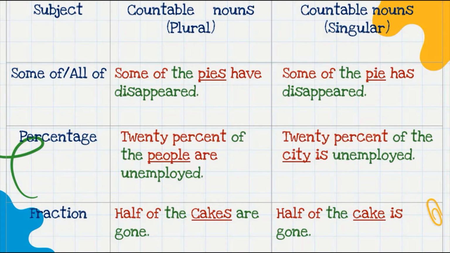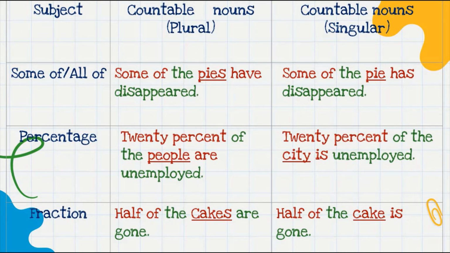But when the countable noun is singular, as in the second sentence, some of the pie, then the verb is also singular, and so I use has. Some of the pie has disappeared. Now some of the pies implies that there are a lot of pies, some of which have disappeared. But some of the pie implies that there is one pie and a part of that pie has disappeared.